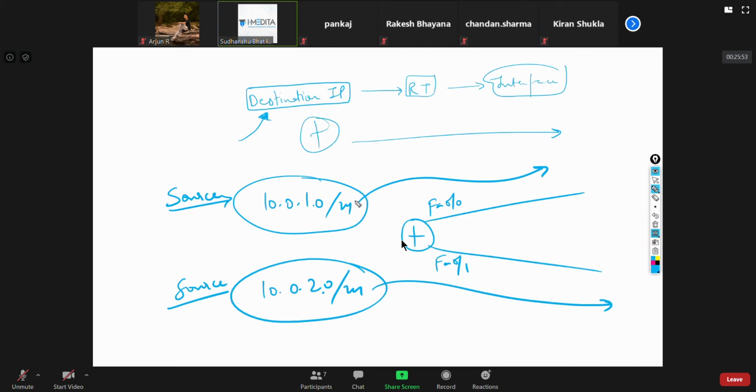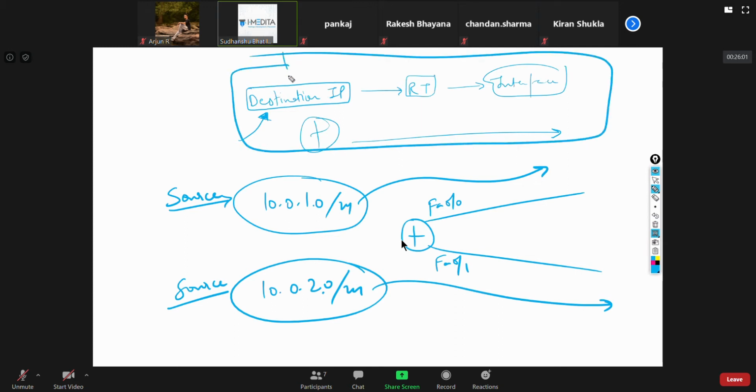Now this is quite different to what we learn in CCNA about routing, right? And it's not just about source. We can have many other criteria. So this is what is called policy based routing in Cisco.